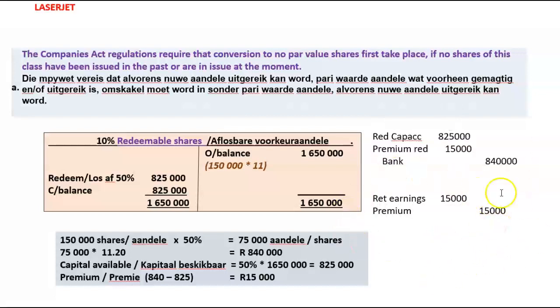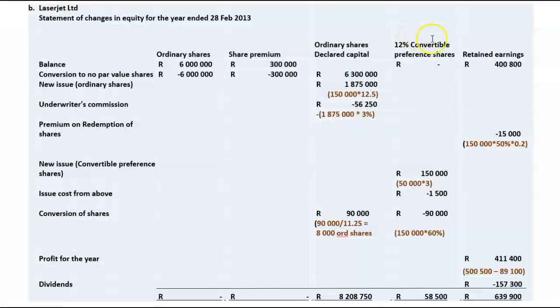So what is the impact of this on the statement of changes in equity? A debit against retained earnings is going to reduce our total retained earnings. So it's going to be a line item here: premium on the redemption of shares, 15,000 Rand, there under retained earnings.